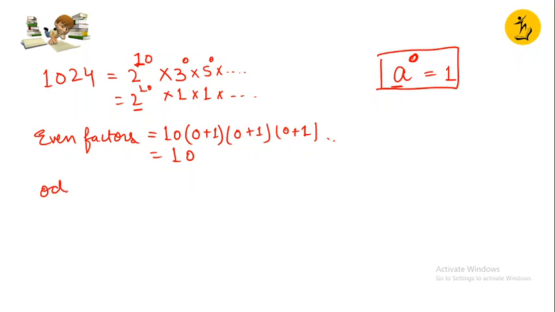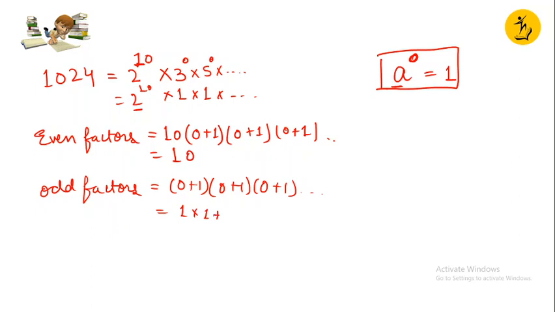And the number of odd factors would be what? I'll exclude this power of 2, and this would become 0 plus 1. The power of 3 is 0, the power of 5 is 0, the power of 7 would be 0. So 0 plus 1 multiplied by 0 plus 1 multiplied by 0 plus 1, and so on. What does this give me? 1 into 1 into 1 and so on, which is 1.